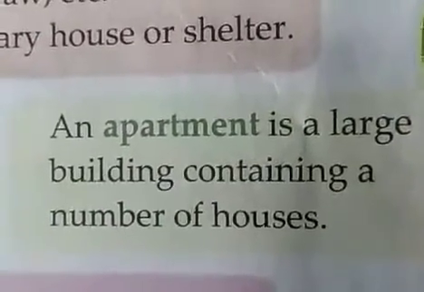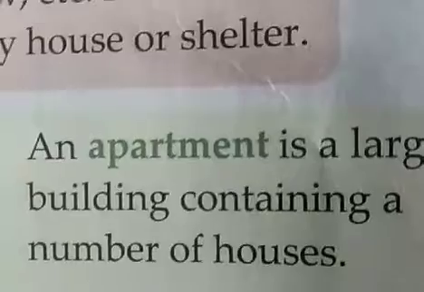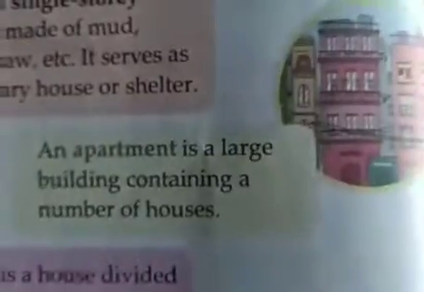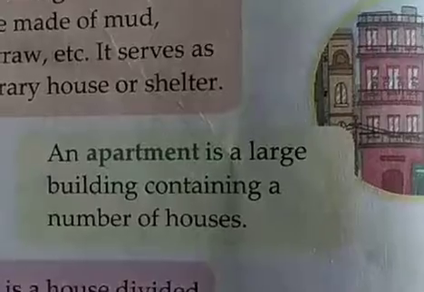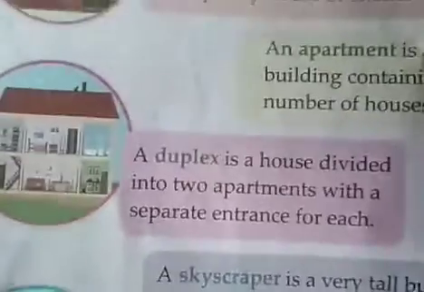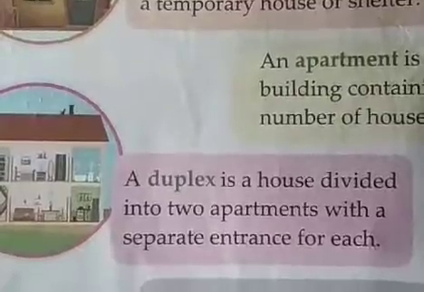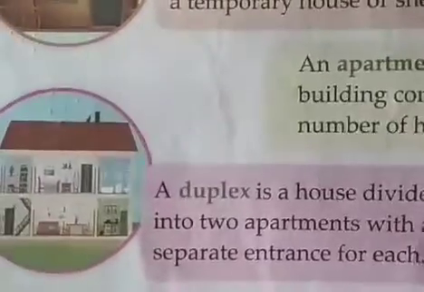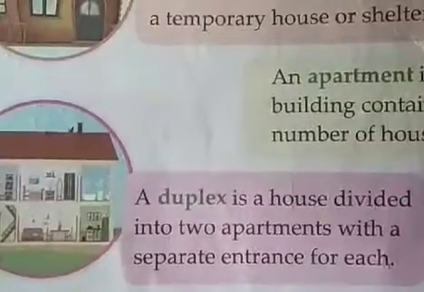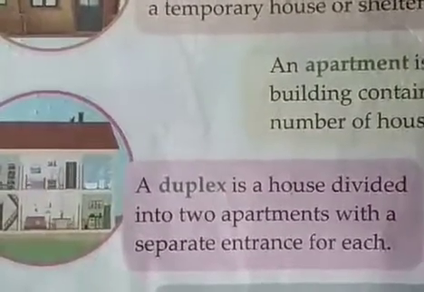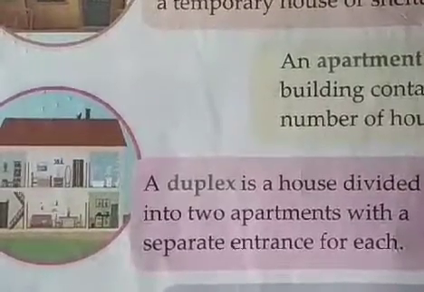Look at this. This is a building. There are many houses, many flats. An apartment is a large building containing a number of houses. Look at this picture. It's a duplex. A duplex is a house divided into two apartments with a separate entrance for each.